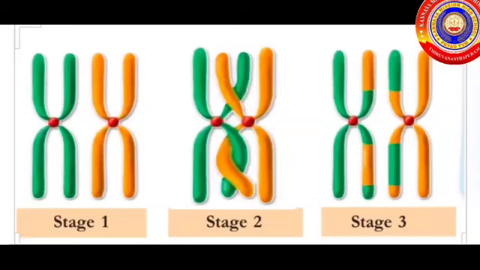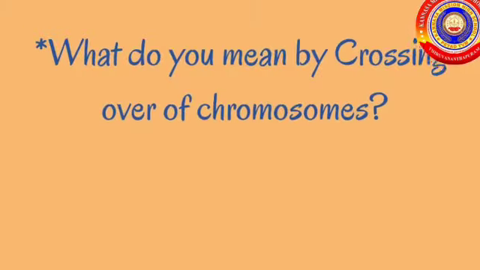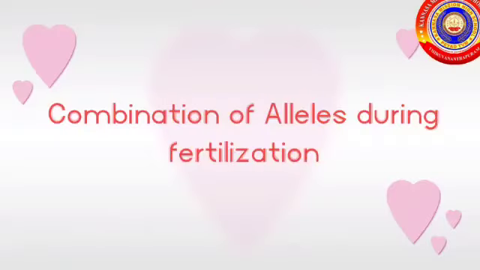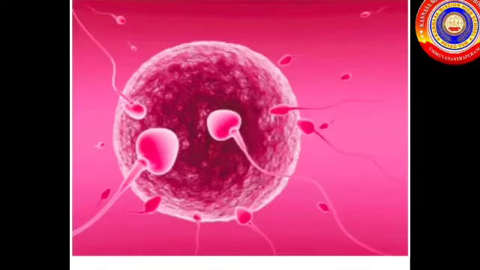Students, please note, in stage 1, you can see a pair of chromosomes, and in stage 2, you can see crossing over of chromosome, and in stage 3, new characters were formed. This is called the crossing over of chromosome. So you can write here one question: What do you mean by crossing over of chromosome? It's very important.